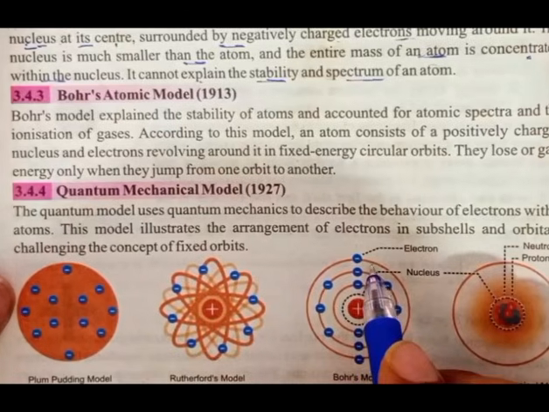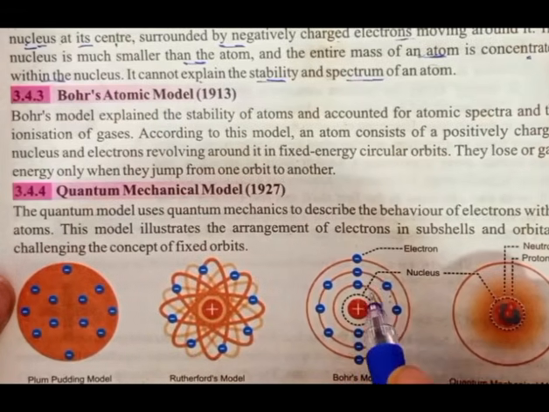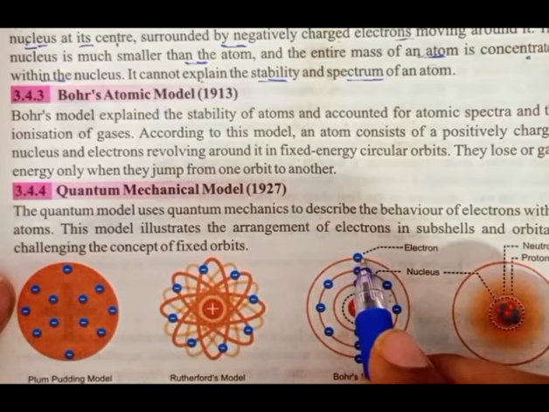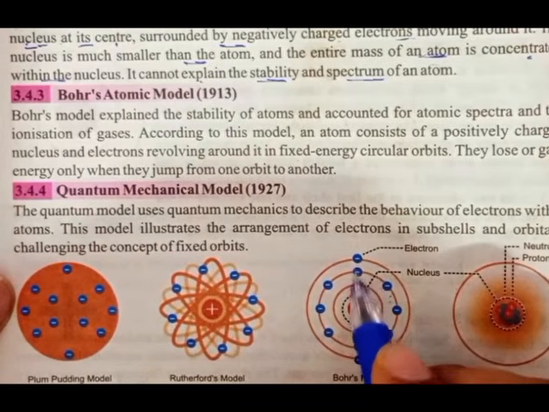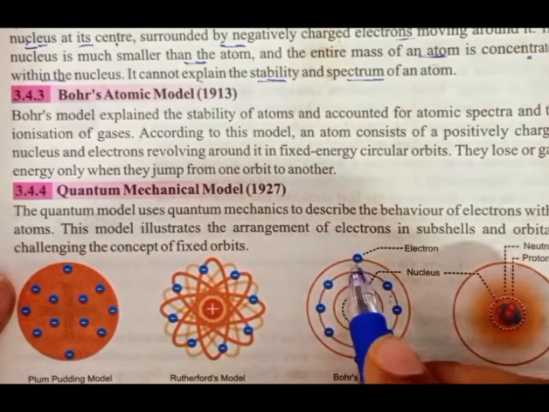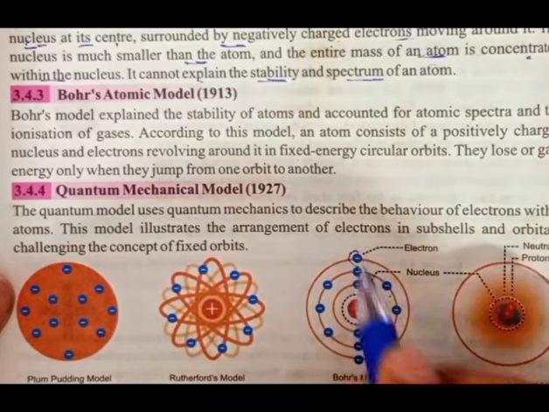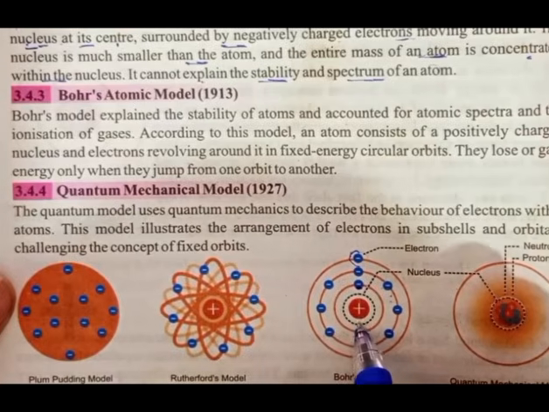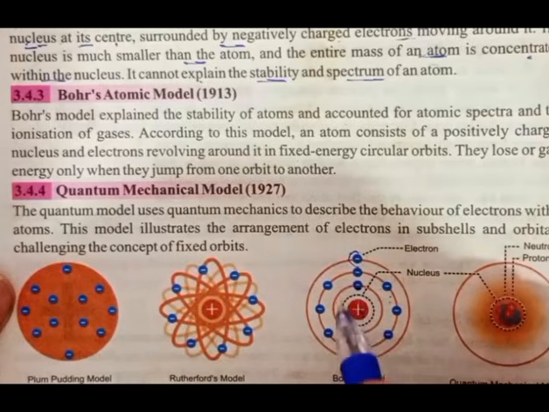If the electron is further from the nucleus, it has a higher energy level. This one is nearest to the nucleus, so it has a lower energy level. This is also told by Bohr.